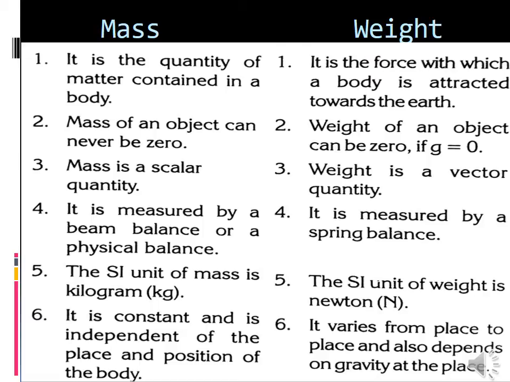And then the fifth point, the SI unit of weight is Newton. And then the sixth one, it varies from place to place and also depends on the gravity at the place. Simply we can say it is not constant. Have you all clear in this?